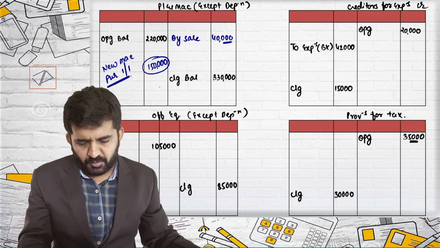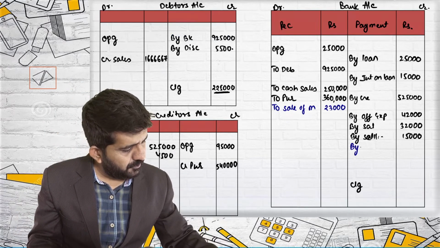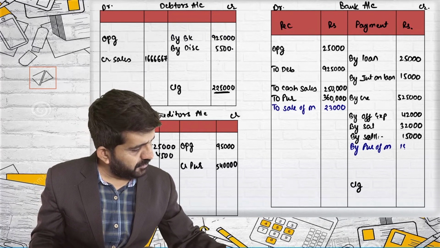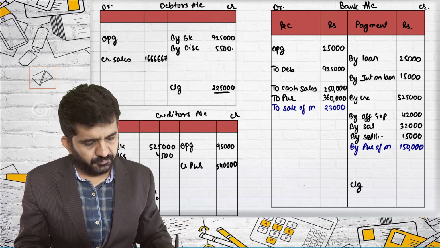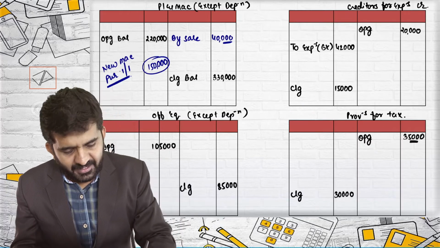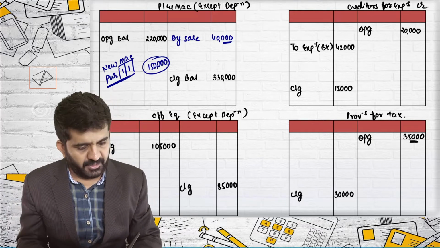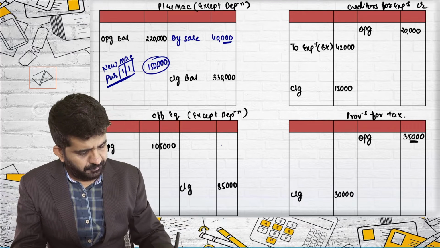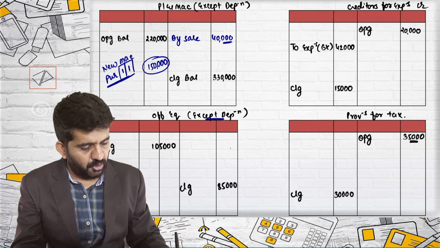Plant and machinery account debit to bank, by purchase of machinery was 1,50,000. All right. So new machinery was purchased of 1,50,000. In the account, I'll be writing down the date 1st January. That will be helpful for finding out depreciation. This is what is given. Office equipment, something should be sold because this is without depreciation. The balancing figure, you cannot take it as depreciation.